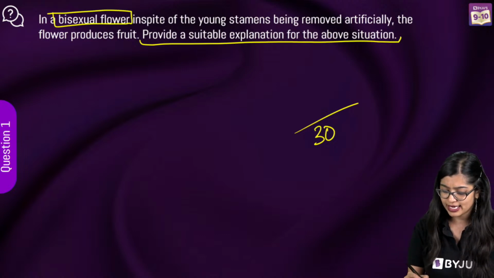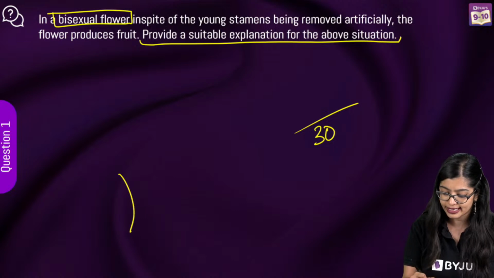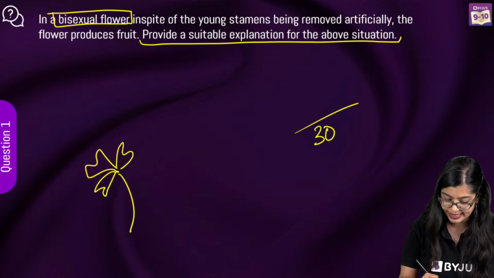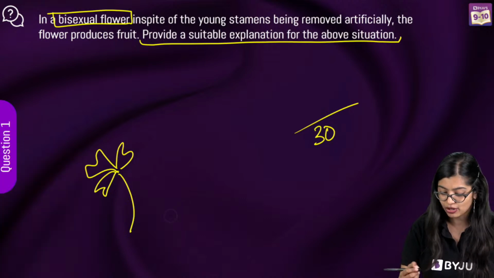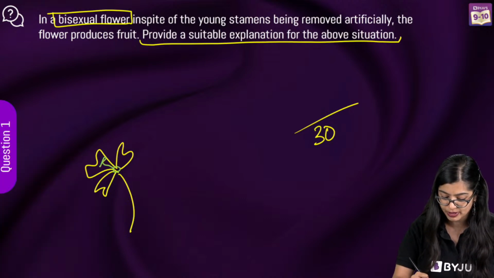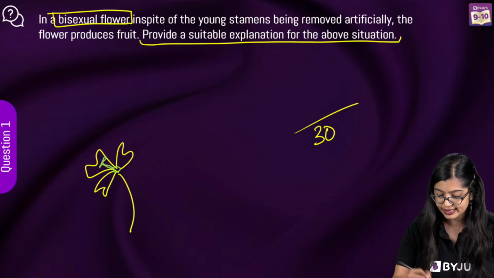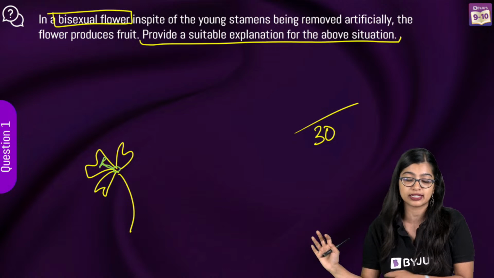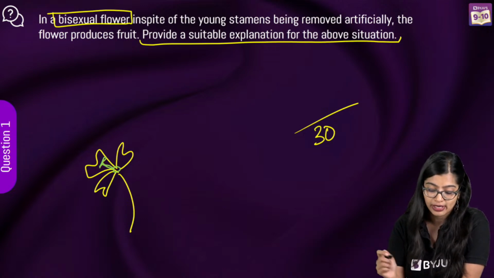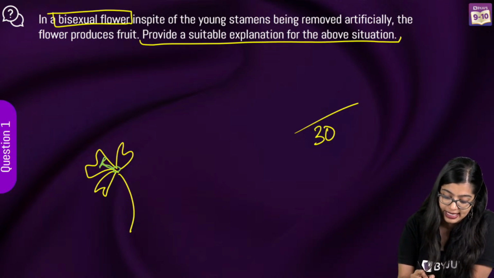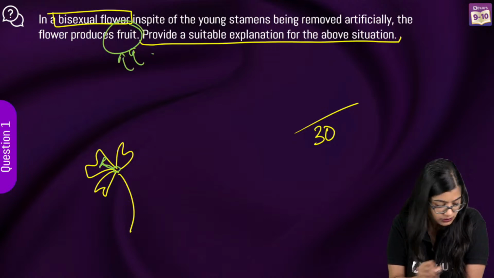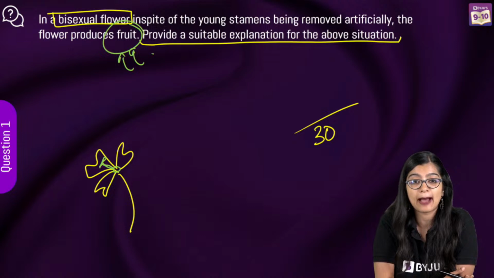So we have a bisexual flower, and we see that in this bisexual flower, the young stamens have been removed. That means a flower which has both pistil and stamen, and now the stamen has been removed artificially. That means I have gone and plucked it out. Now what is going to happen? For some reason they're saying that it still produced a fruit. So in this case, what do you think would have happened?